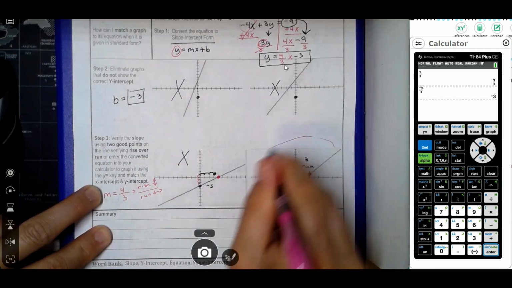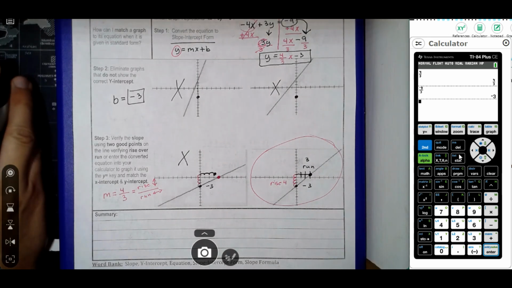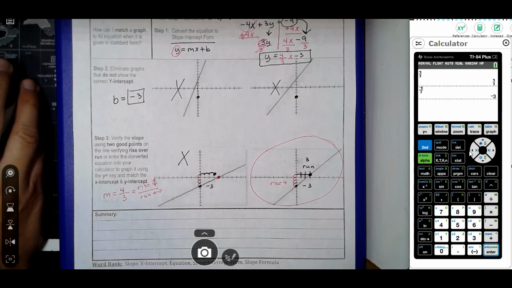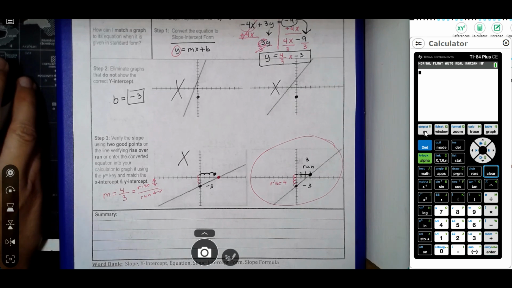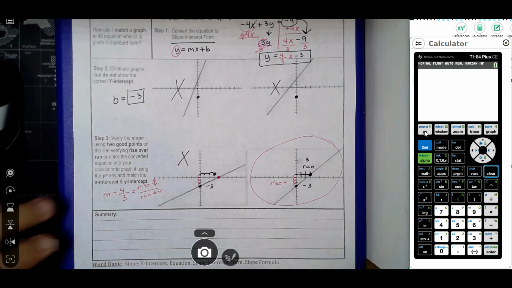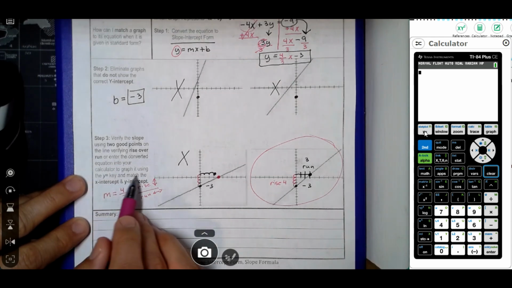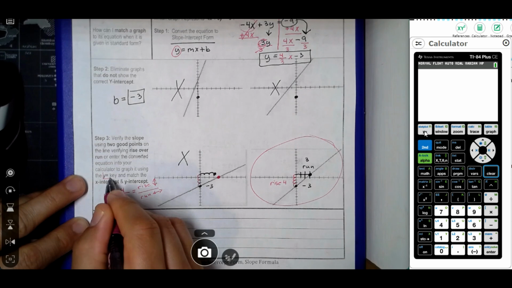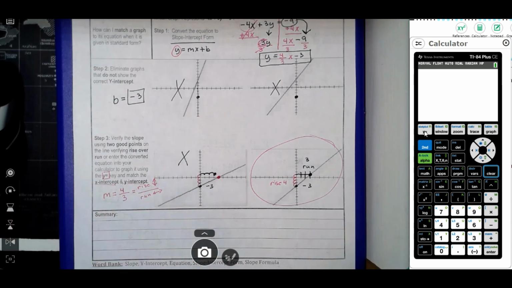So I know that that is the correct answer. Now the other way you could have done it is since we got the equation, we could have graphed it. So I want to show you what that looks like. To graph an equation, you use the y equals button, because notice that's what it says down here. It says, or enter the converted equation into your calculator to graph it using the y equals key to match the x-intercept and y-intercept. So where it crosses the x-axis and where it crosses the y.